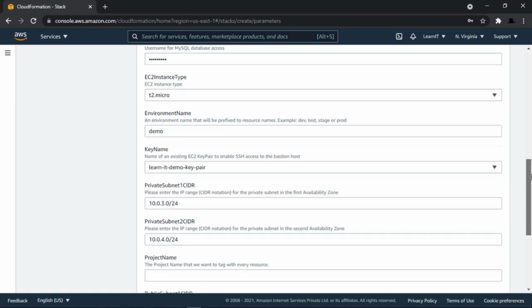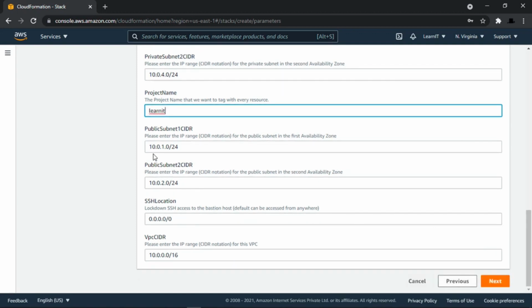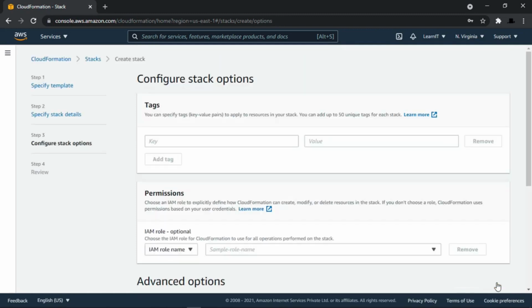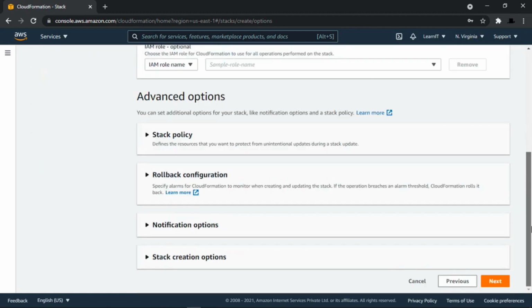Next, project name, giving the same, and all these are default values that we have provided in our CloudFormation script, like public subnet CIDR, public subnet 2 CIDR, SSH location, VPC CIDR. Let's click on next. These are some more tags that you can provide here, and some other advanced options. I'm not providing anything, any rollback configuration, nothing.